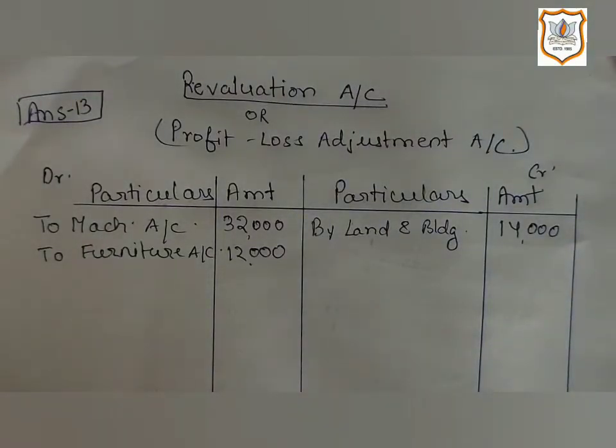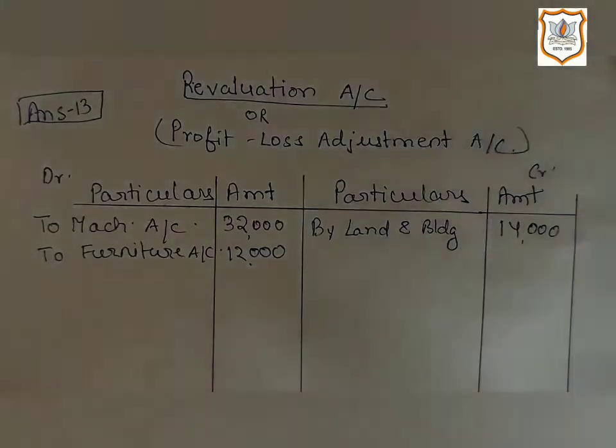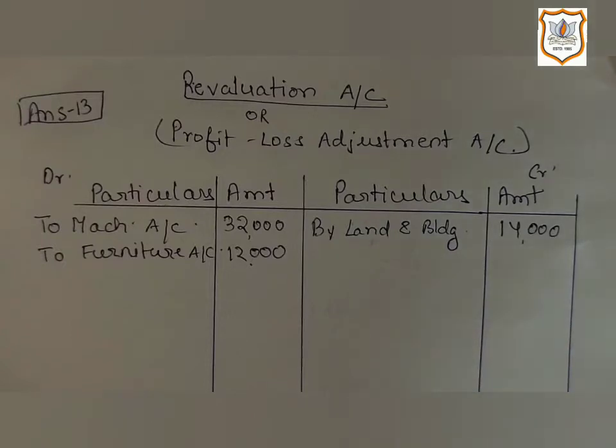Point number 3: 1,000 bad debt reserve on debtors is not required. So you first check the amount of bad debt reserve given in the old balance sheet. It is 1,500. And now they are saying that 1,000 bad debt reserve on debtors is not required.